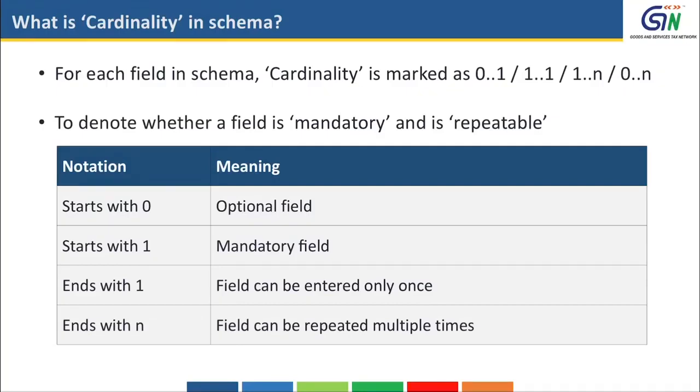This is to denote whether the field is mandatory or optional and whether the field is repeatable or non-repeatable. For example, those fields starting with 0, they are all optional fields. Those starting with 1, they are mandatory fields. Those ending with 1, the field can be entered only once. Those ending with n, the field can be repeated multiple times. For example, item details. In a typical invoice, there can be number of items, so that field can be repeated.